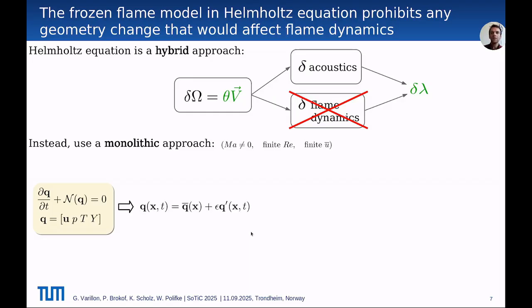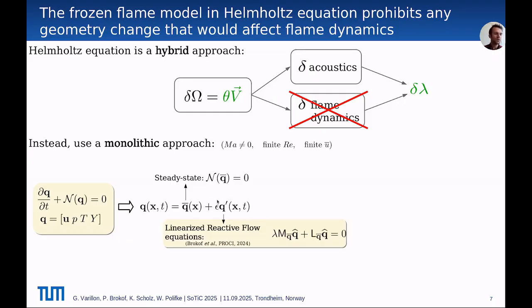This set of equations is linearized around a base state, Q bar, which is the solution to the steady state equation. And we get the evolution equations from the linearized equation for Q prime, which is the fluctuation. Those are the linearized reactive flow equations that stem from the linearization of the nonlinear reactive flow equation without further assumption. Since the flame dynamics is intrinsically embedded in the linearized reactive flow equation, we can use this framework to compute the shape sensitivity delta lambda, accounting for the change in the flame dynamics.